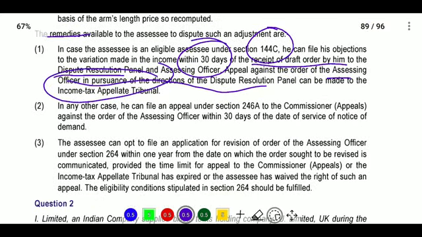In any other case, he can file an appeal under section 246A to the Commissioner of Appeals against the assessing officer within 30 days from the date of service of notice of demand.